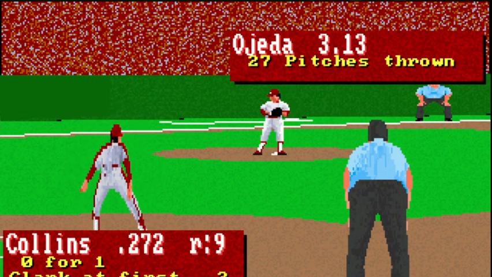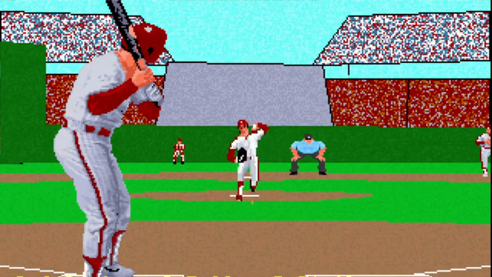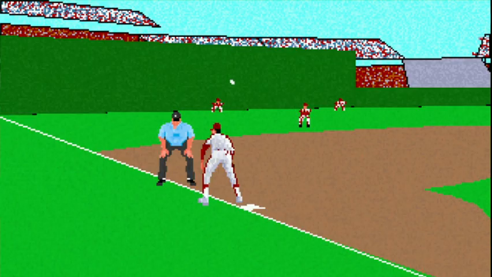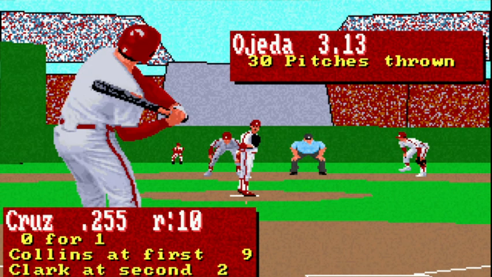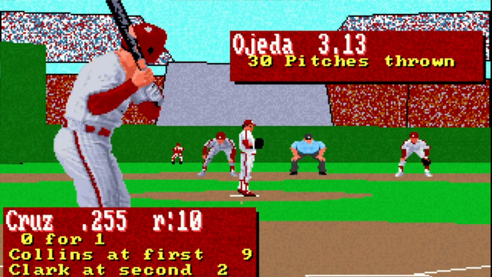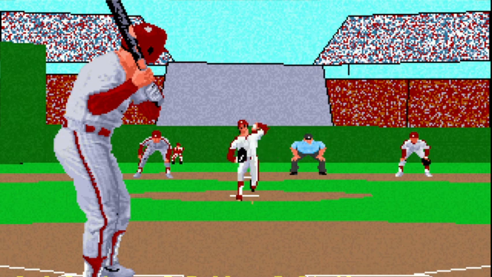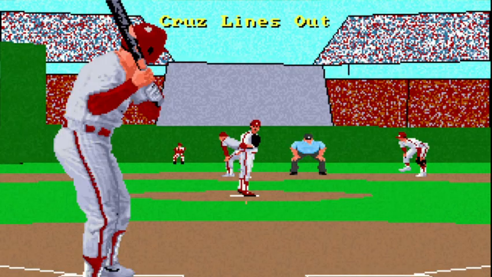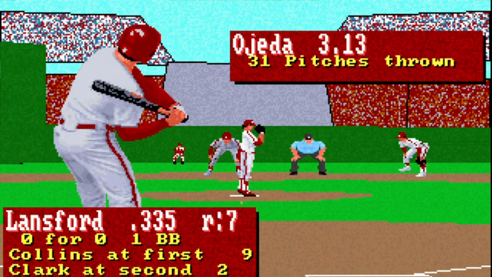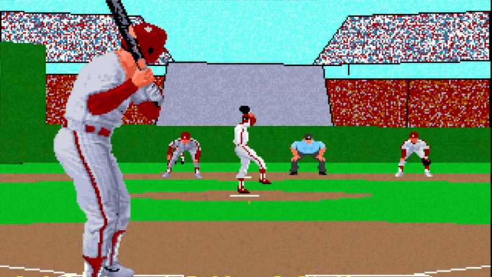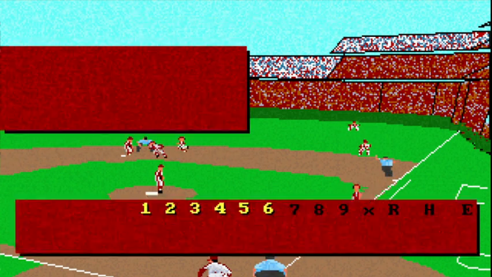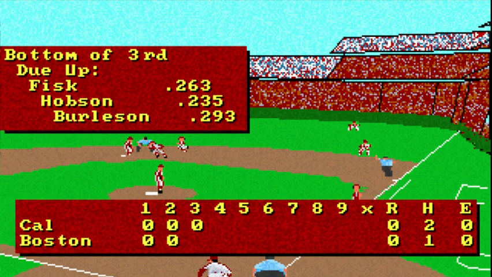All right, now we got Dave Collins up. I'm just going to let him swing away. We gave him a hit, so first and second for Julio Cruz. Line out to third. Carney Lansford got a chance to drive in a run here. Line out. Okay, still scoreless here. Got a couple hits for the Angels.